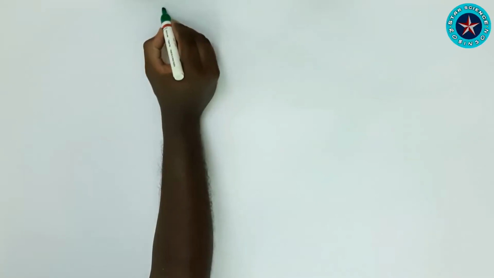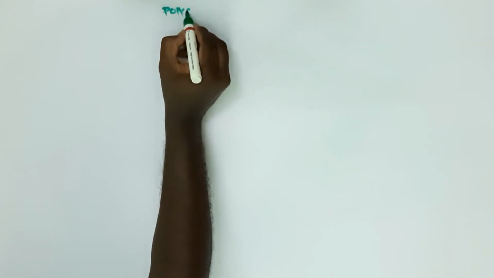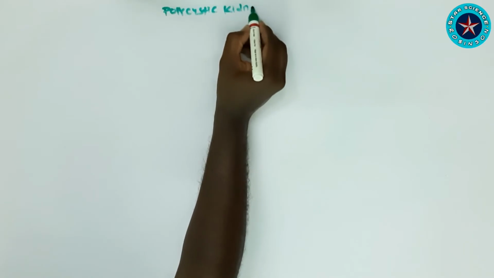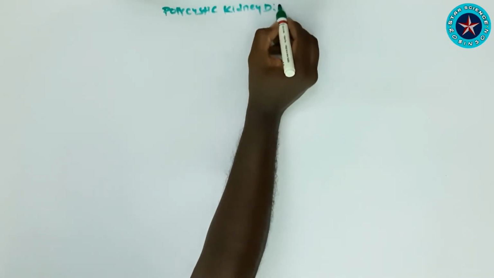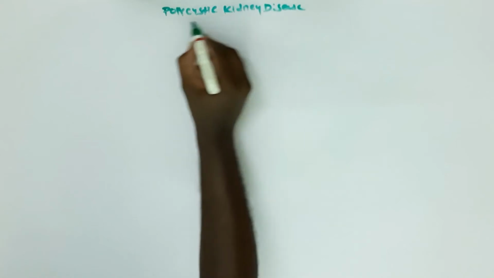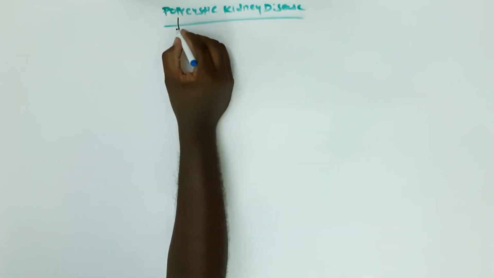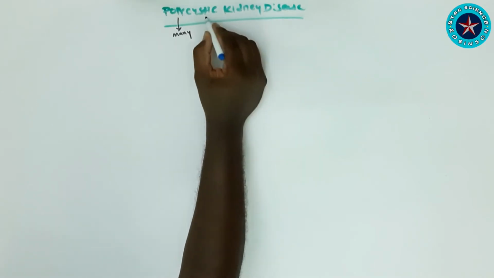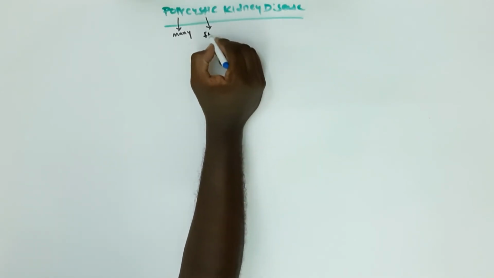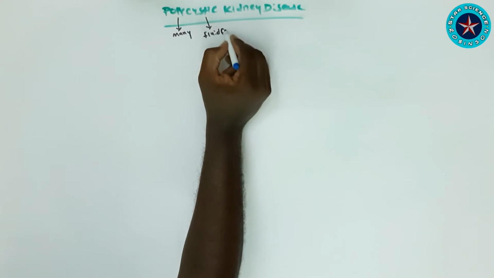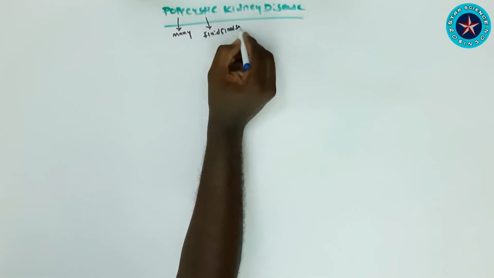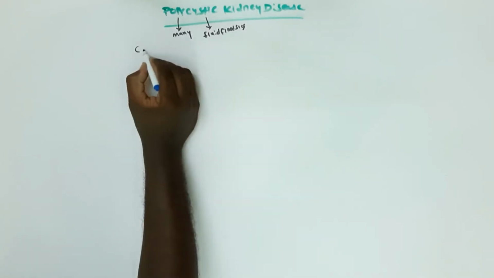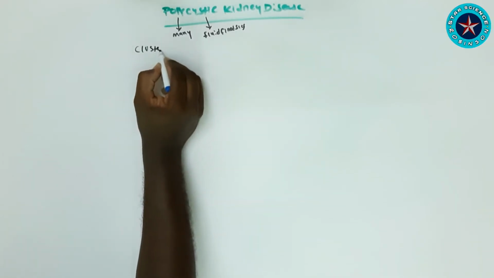Let's get into the topic: polycystic kidney. It is also called PKD. Polycystic kidney is an inherited kidney disorder in which clusters of cysts develop in the kidney. So if you see here, polycyst: poly means many, and cyst here means fluid-filled sac. So polycyst is nothing but hundreds of fluid-filled sacs in the kidney. The cysts are like clusters which develop in the kidney.